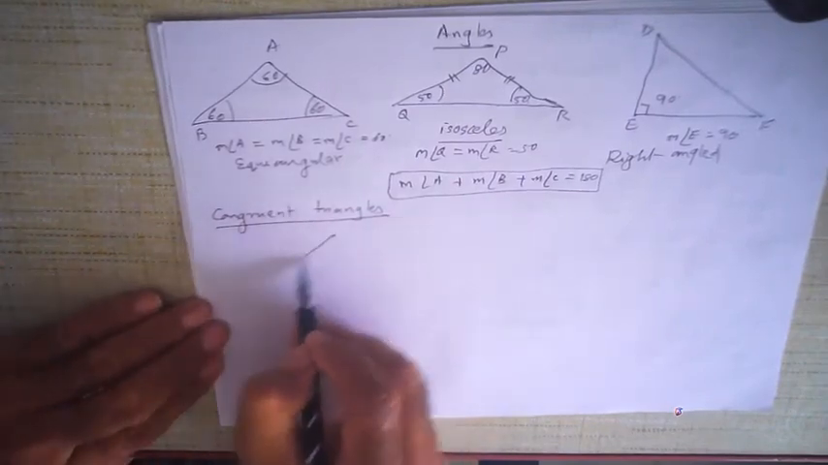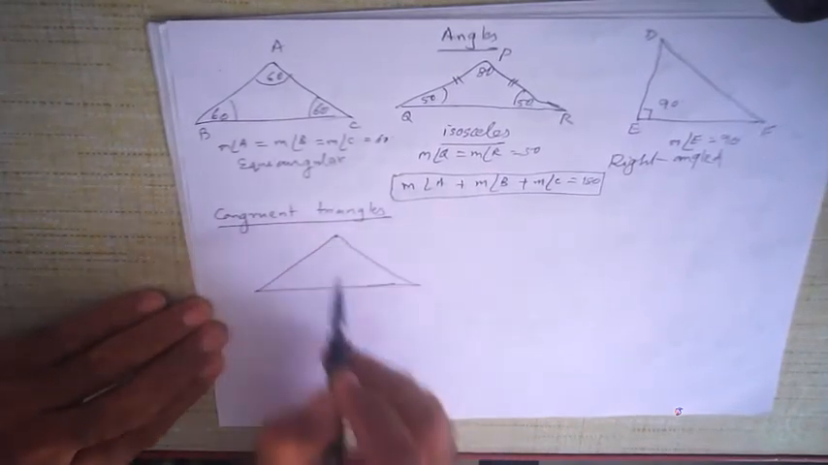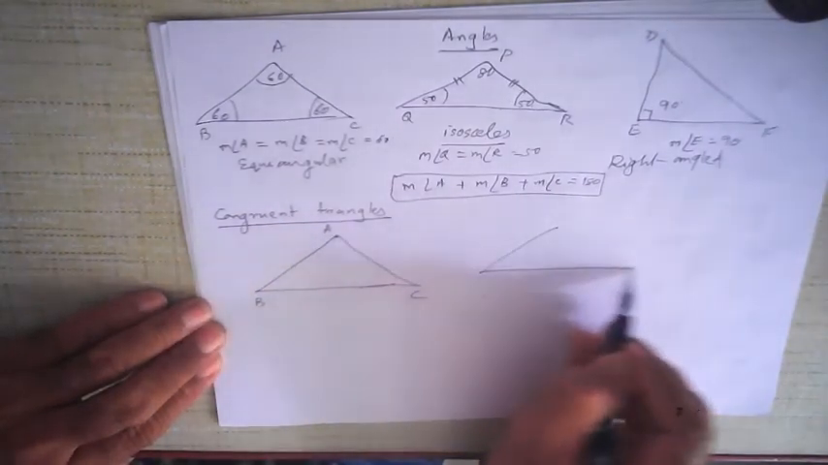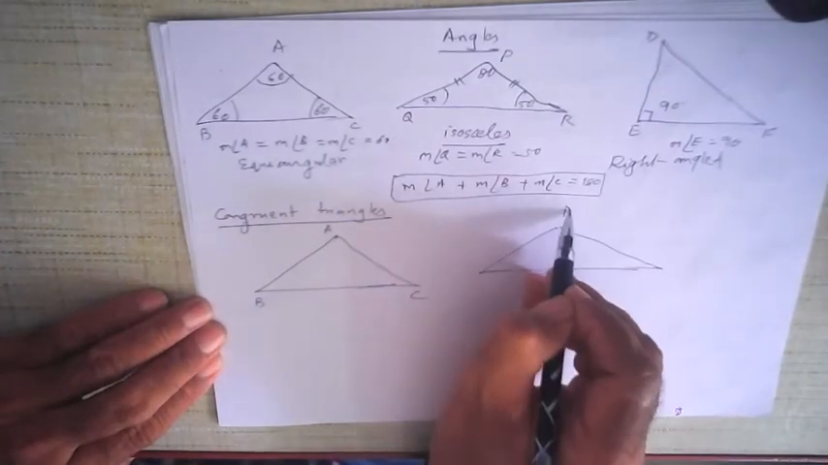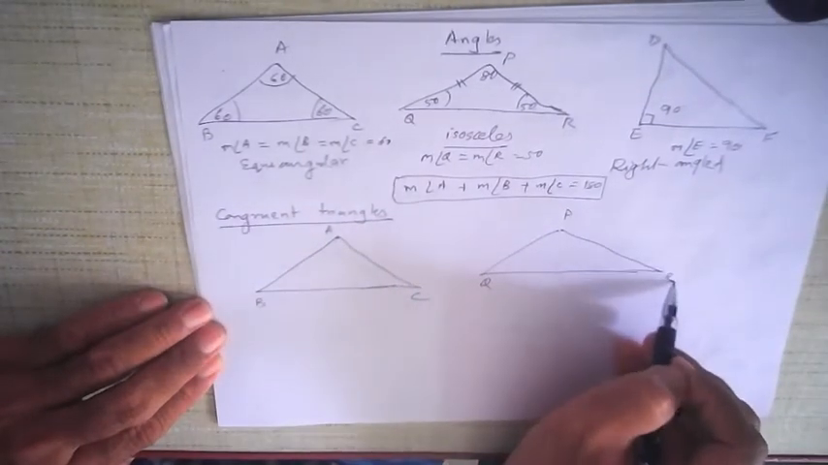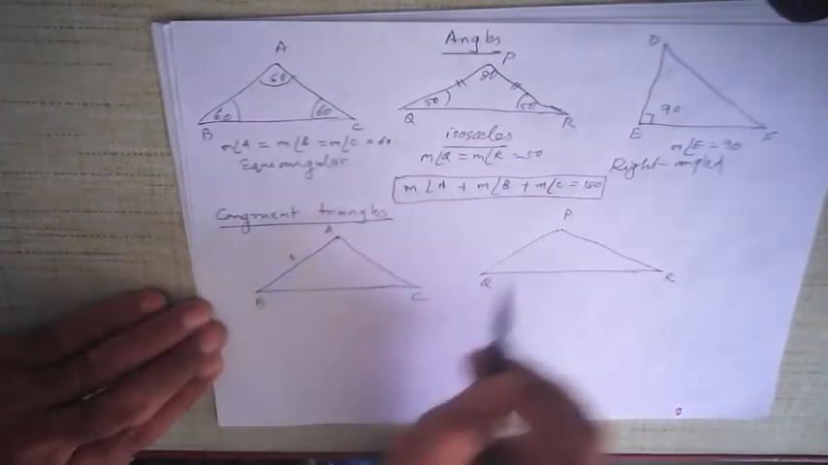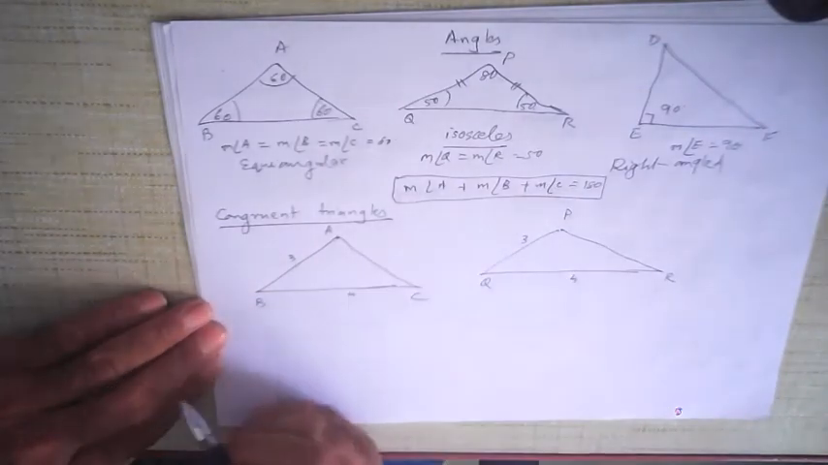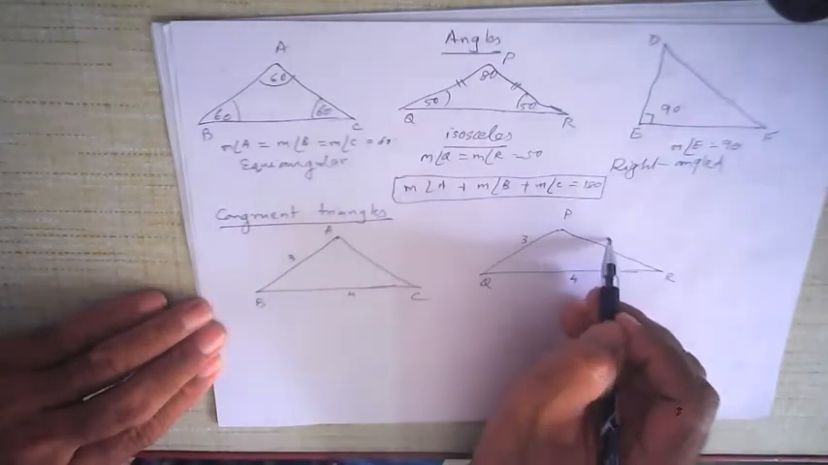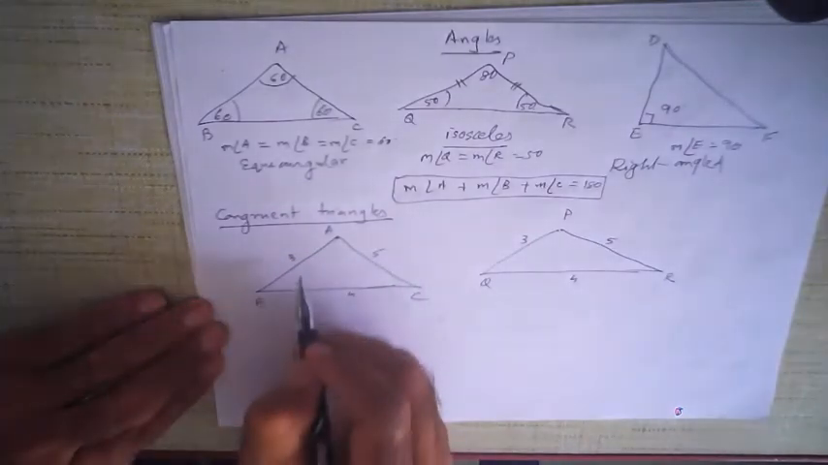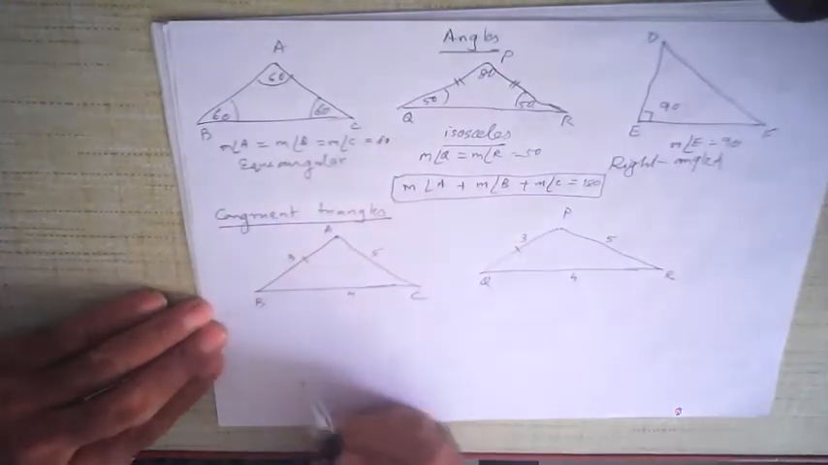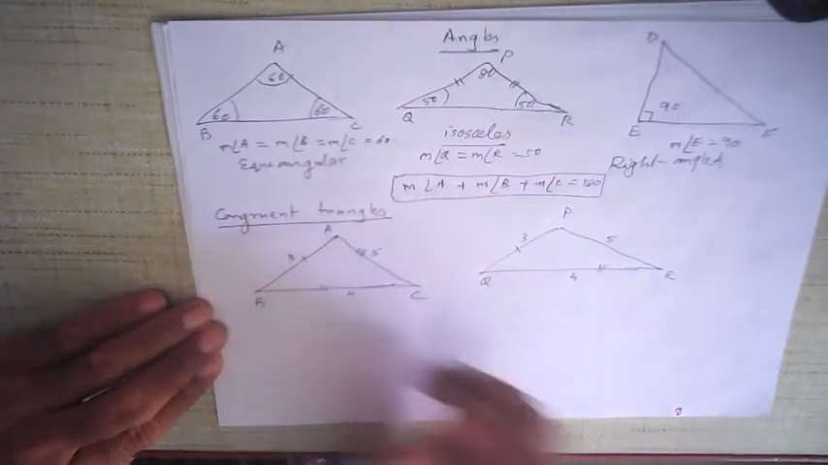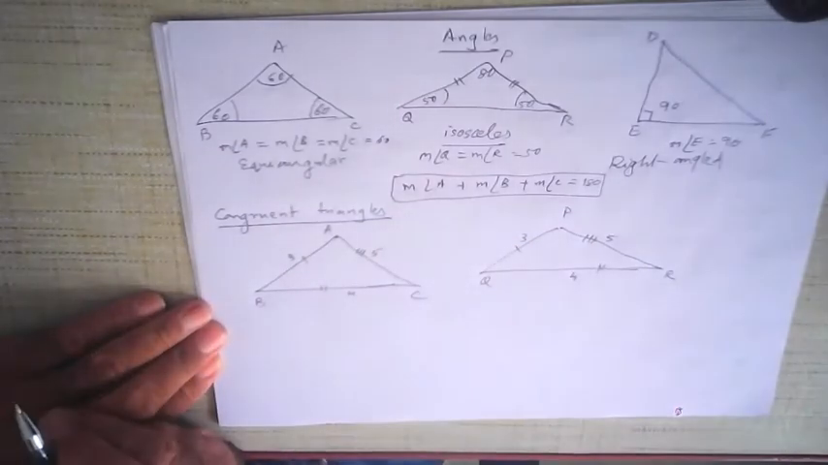Now let us take these two triangles. This is your triangle ABC and this is your triangle, say, PQR. Suppose this is 3 centimeters, this is also 3 centimeters. This is say 4 centimeters, this is also 4 centimeters. And this is say 5 centimeters, this is also 5 centimeters. In other words, AB is equal to PQ, BC is equal to QR, and AC is equal to PR. The three corresponding sides.